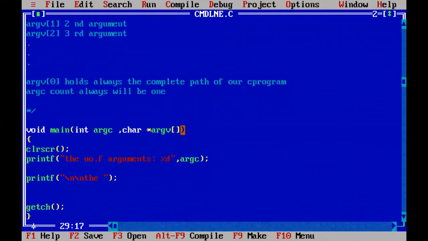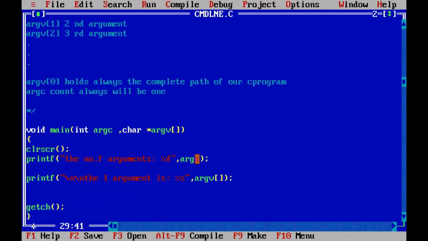The first argument is percentile S, because the arguments are represented with a group of characters. Comma, how to print the first argument? It is represented with argv of 0.